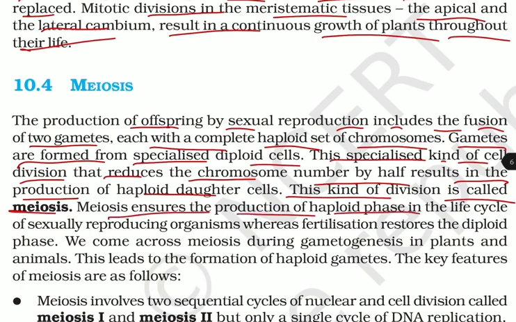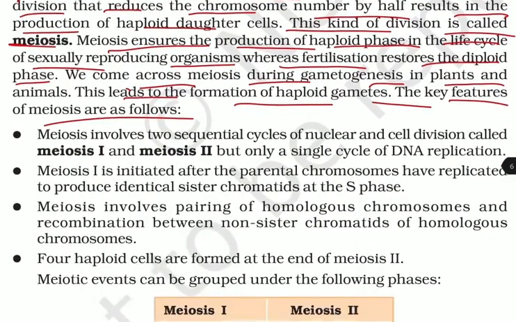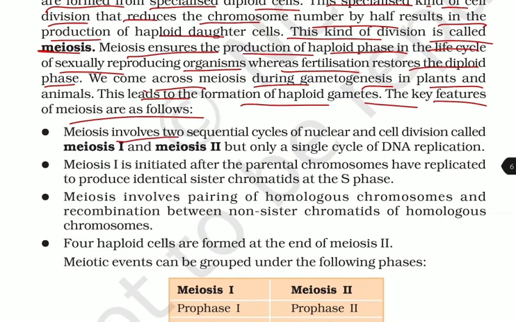Meiosis ensures the production of the haploid phase in the life cycle of sexually reproducing organisms, whereas fertilization restores the diploid phase. We come across meiosis during gametogenesis in plants and animals. This leads to the formation of haploid gametes, and the key features of meiosis are as follows. Meiosis involves two sequential cycles of nuclear and cell division called meiosis 1 and meiosis 2, but only a single cycle of DNA replication.